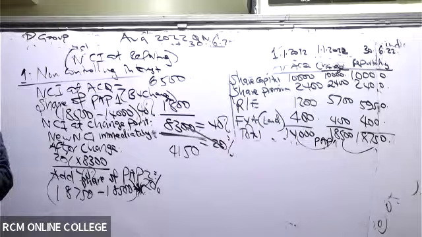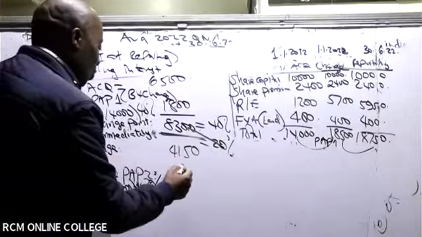Share of PAP 2 now. Is there somebody who is able to give me this figure? 50, yeah? Yeah, I know that 59 is a typo. So 50. Thank you so much.